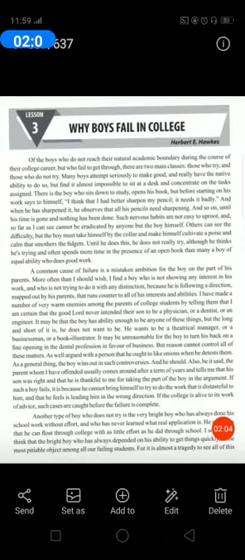Natural academic boundary means which is related to education. Especially this word is used for formal education, and formal education is such an education which is got through some institution, through schools, colleges, and universities. That is called formal education. So the students who do not reach their natural academic boundary. Boundary means limit or border.